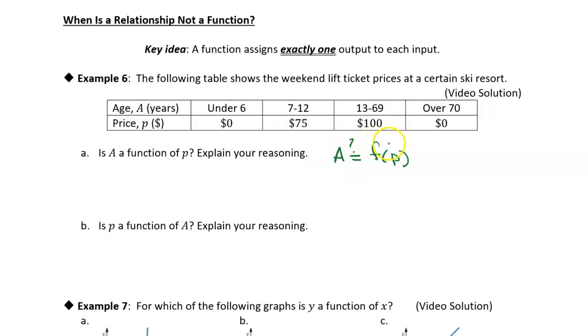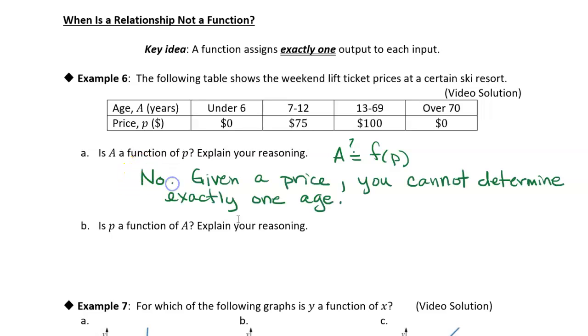So if you look at the data as it's given in this table, if I told you that Sam paid $100 to get in for his lift ticket, all right, could you tell me how old Sam is? Well, no, right? He's somewhere between 13 and 69, but his age could be any value between those. So for this one, no. Given a price, you cannot determine exactly one age.